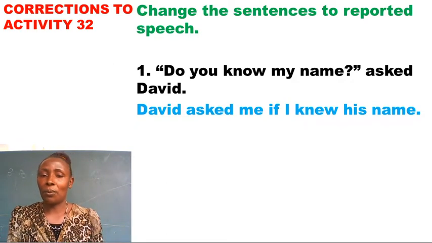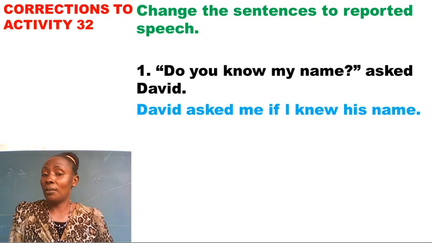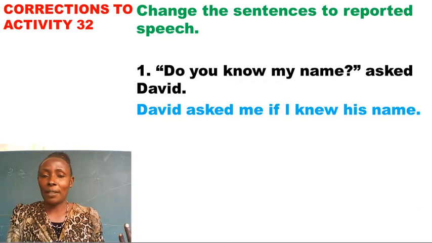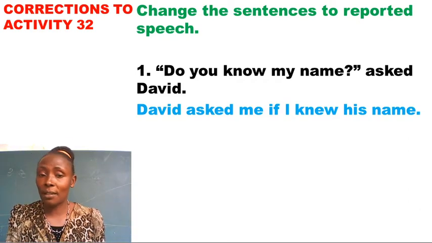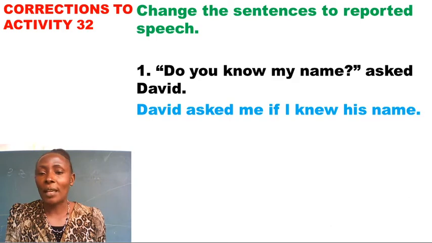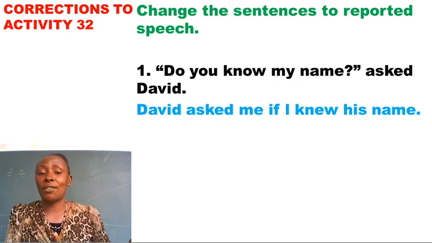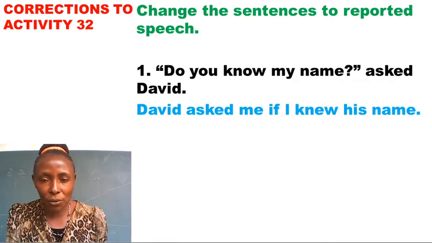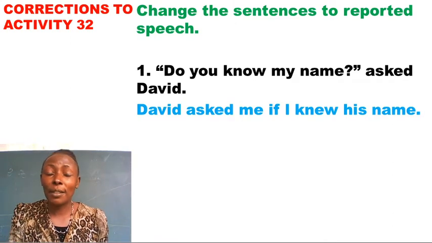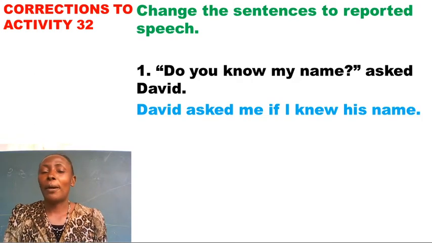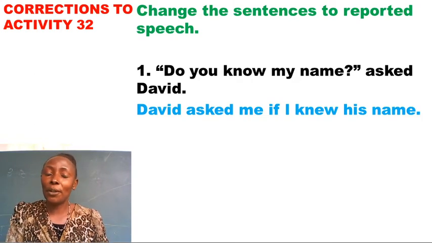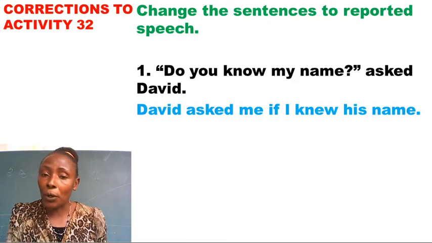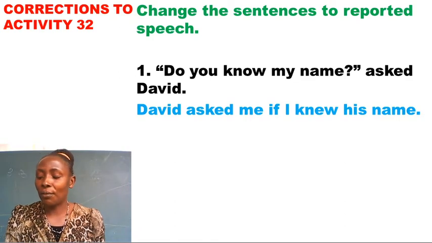If he asked her, one may say, David asked her if she knew his name, or David asked them if they knew his name. But the answer we gave you is, David asked me if I knew his name. Remember, this statement is in present simple, and in our guidelines we said that present simple changes to past simple tense. That's why I've changed the main verb know to knew. Take note of that, candidates.